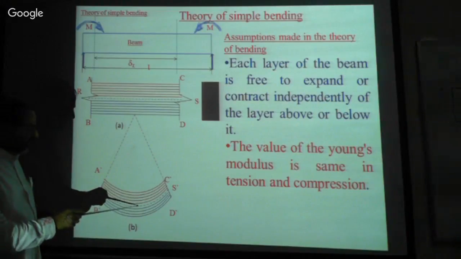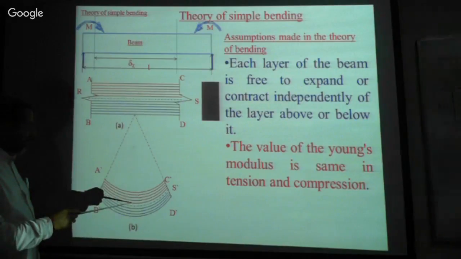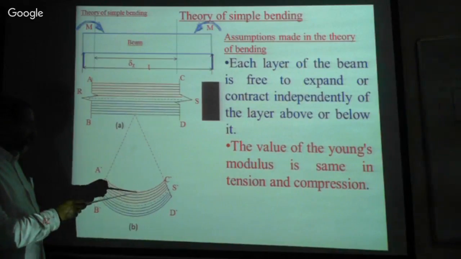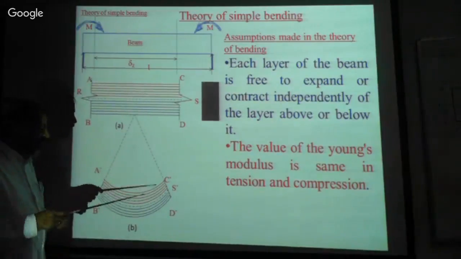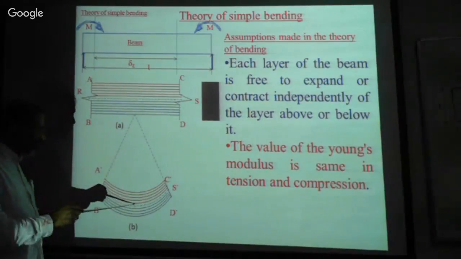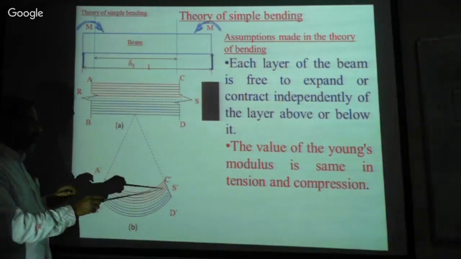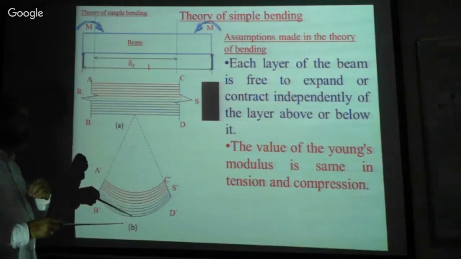Above this layer, this layer is suffering from compression, this layer is also suffering from compression, and this layer is also. All the layers above this are suffering from compression, whereas in this layer there is no expansion or contraction. Therefore, this layer is not suffering from any expansion or contraction.